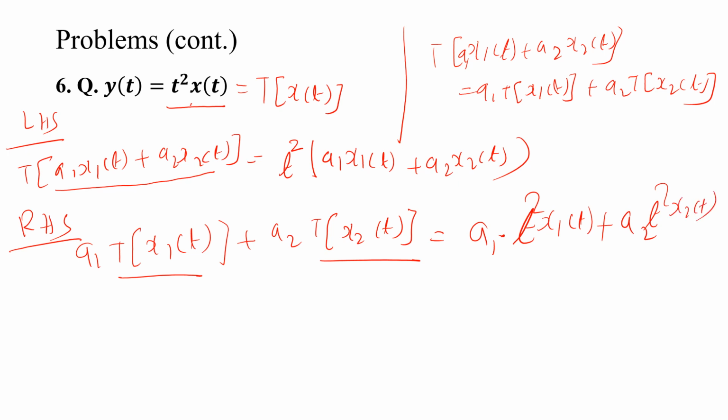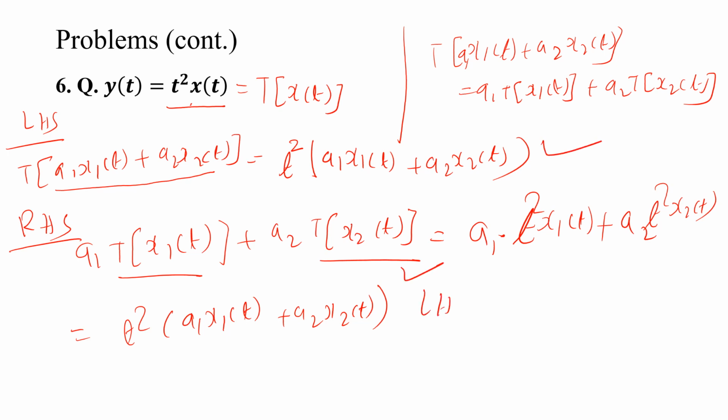So it will be t square, if I take common, a1 x1 of t plus a2 x2 of t. Both are equal, you can see LHS equals RHS, so the system is linear.